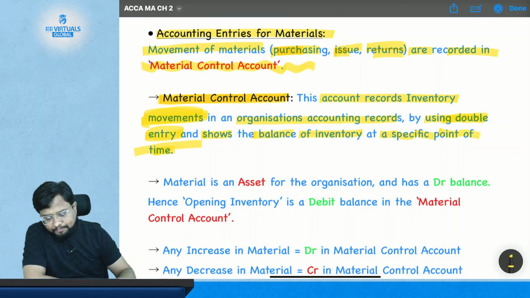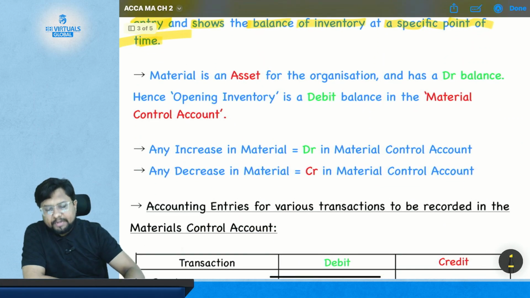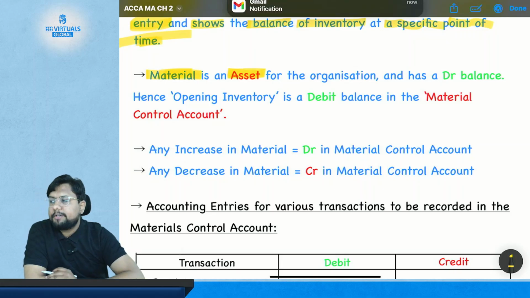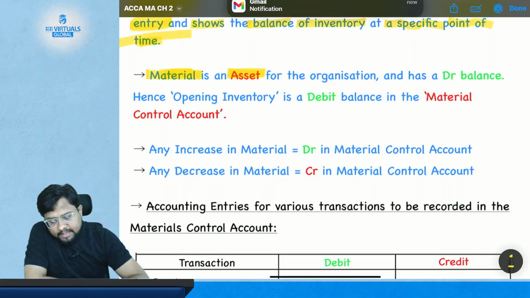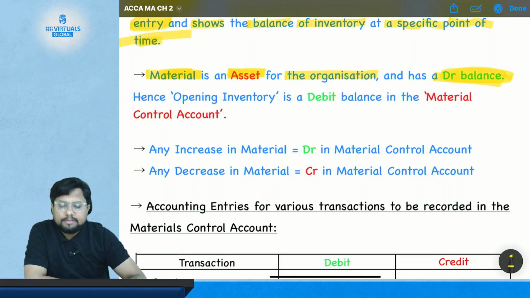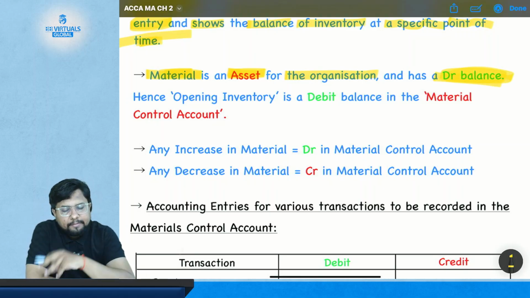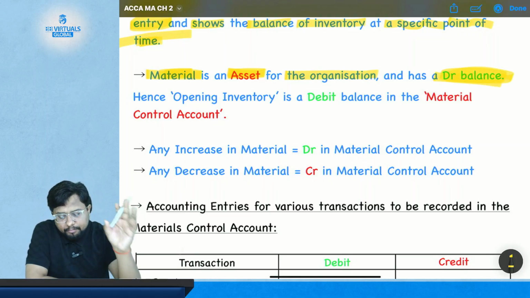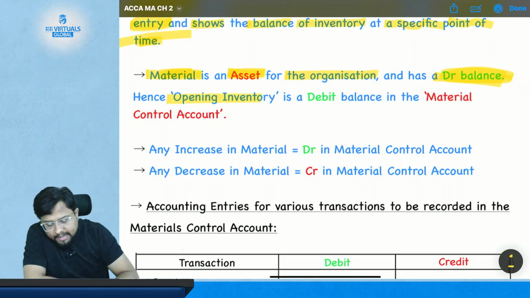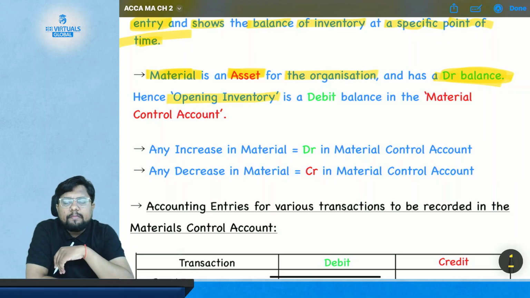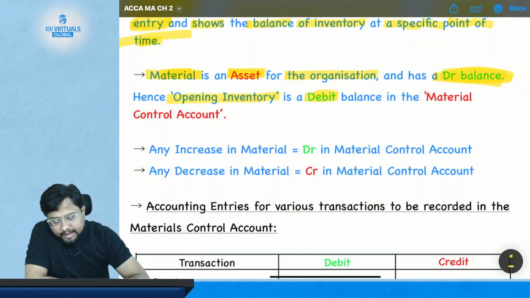Now let's come to the basic. What is material? Material is an asset for the organization and has a debit balance. So material is an asset, that means it has a debit balance. Hence opening inventory is a debit balance in the material control account.